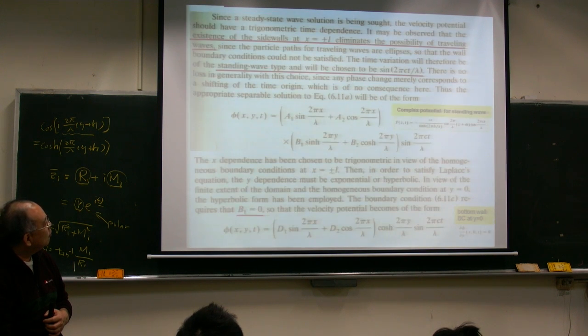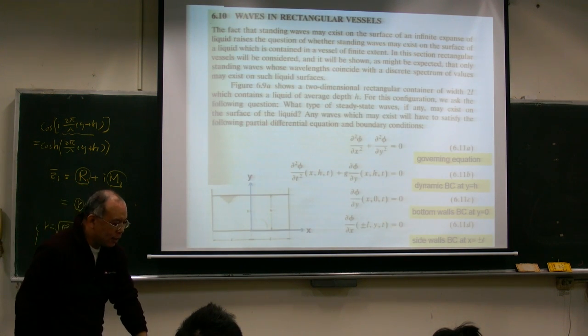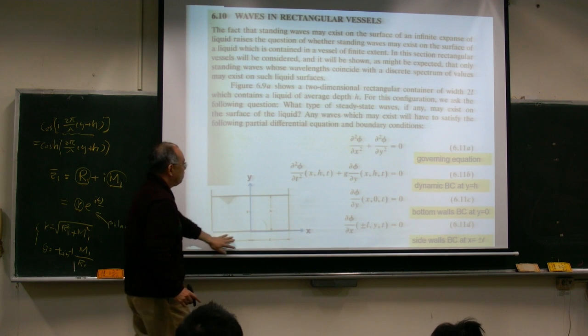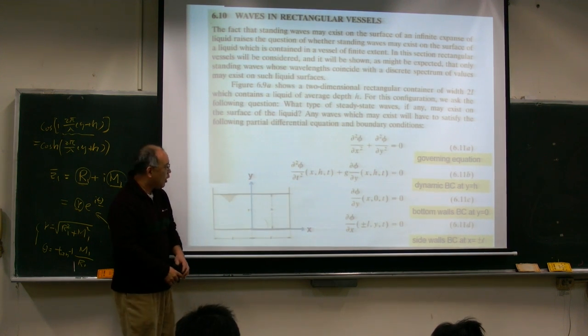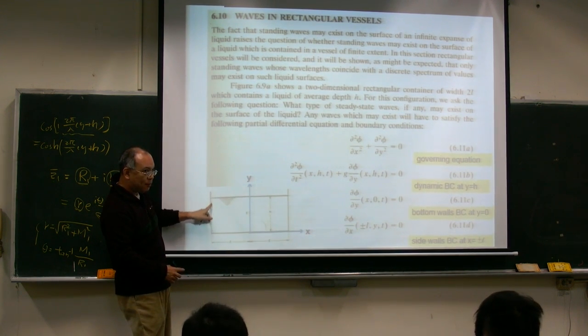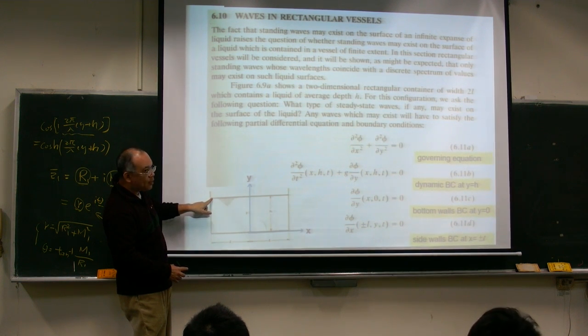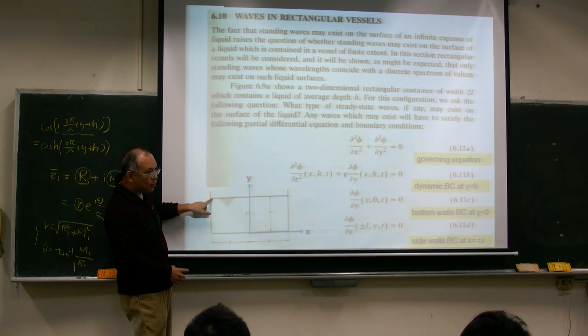For the wave inside this rectangular tank, if you consider a particle here, the particle is moving in a circle or an ellipse, whatever.